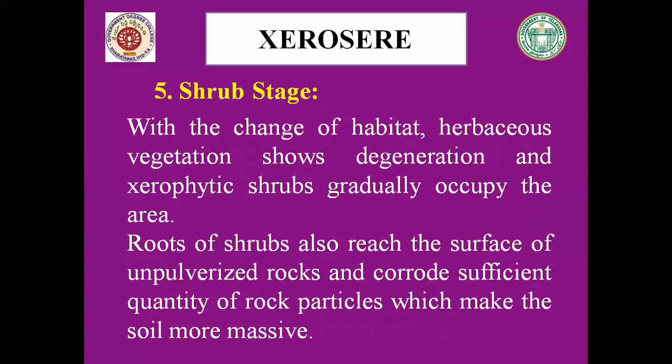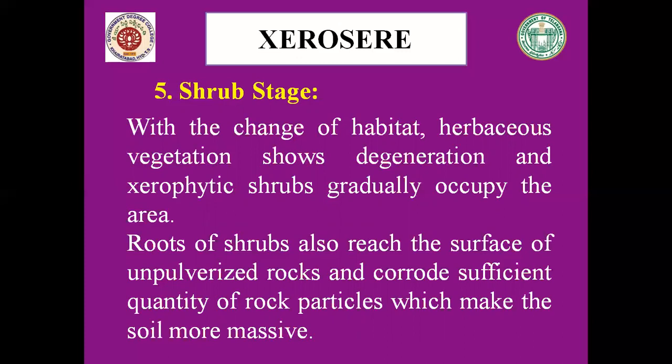With the change of habitat, herbaceous vegetation slowly degenerates, and in their place, xerophytic shrubs gradually occupy that area. The roots of shrubs also reach the surface of unpulverized rocks and corrode a sufficient quantity of rock particles, which makes the soil more massive.